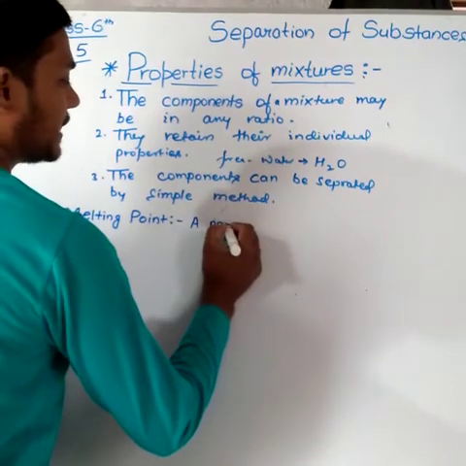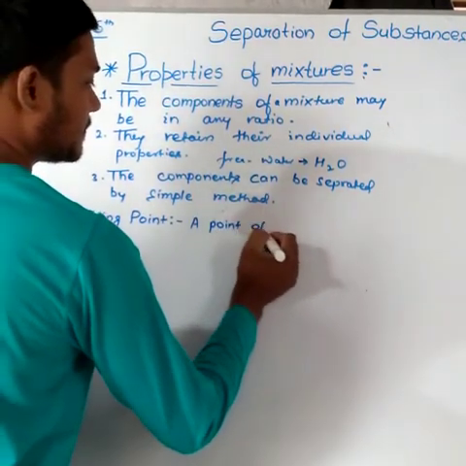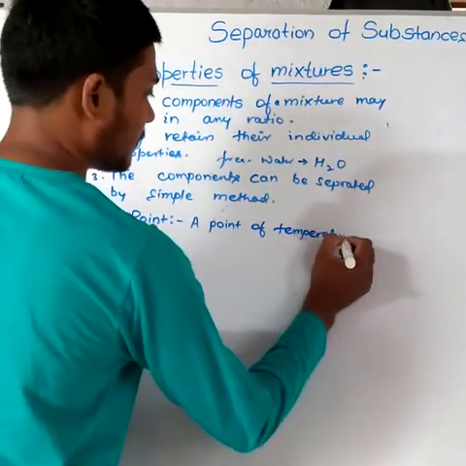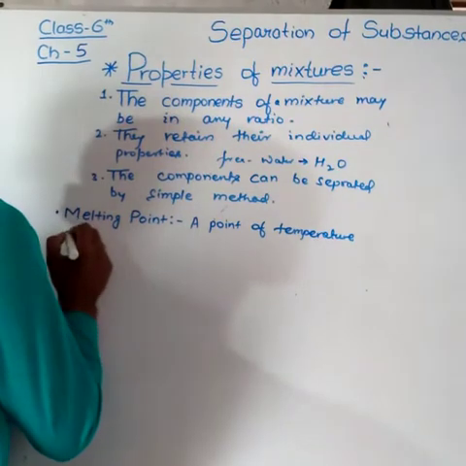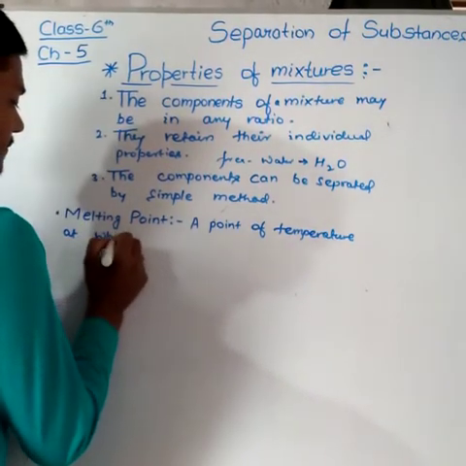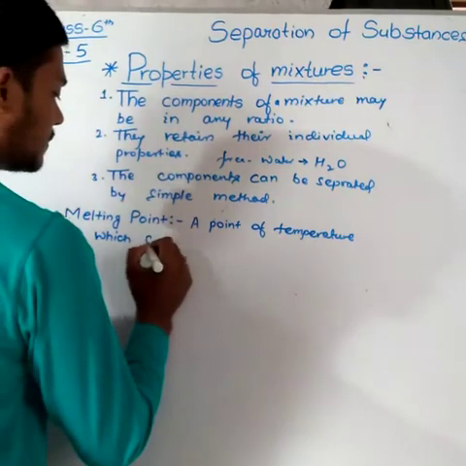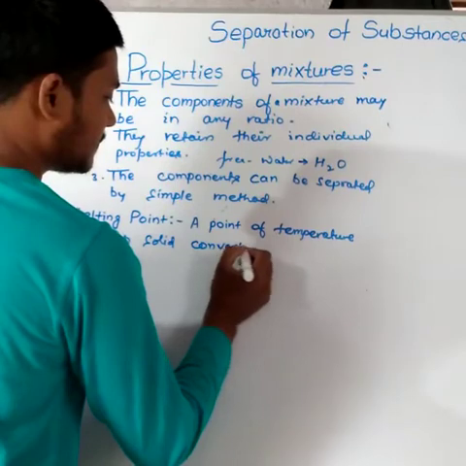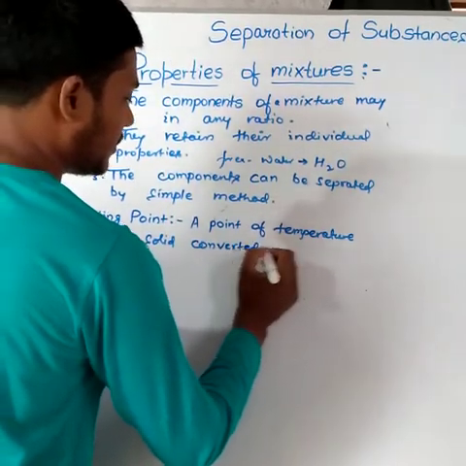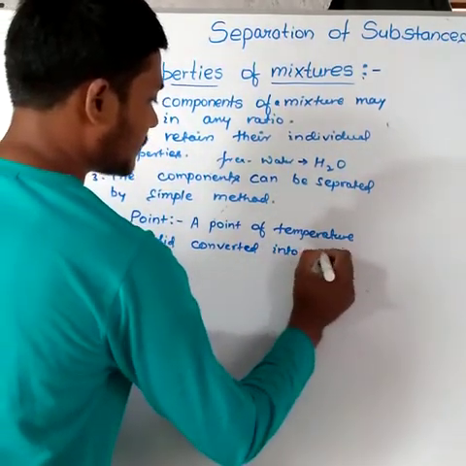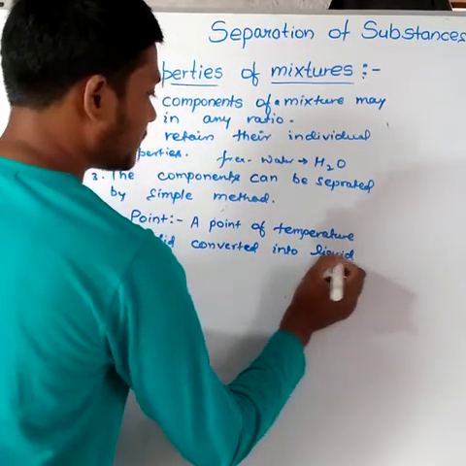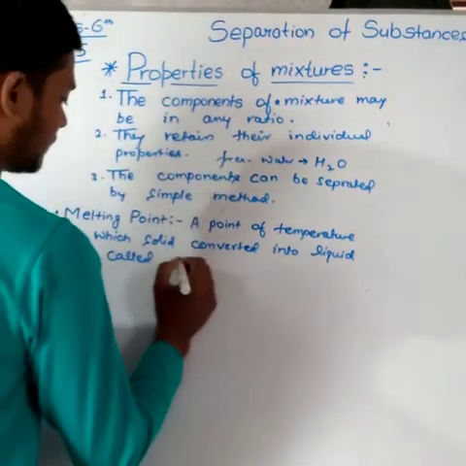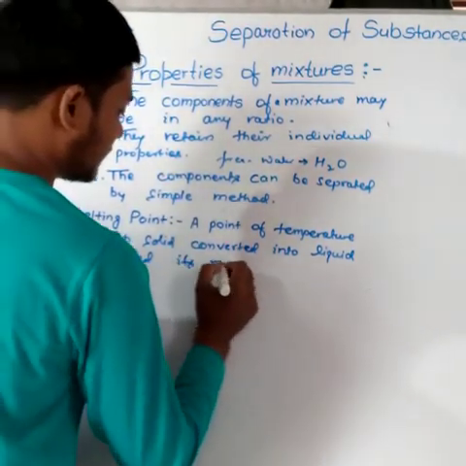A point of temperature at which a solid is converted into liquid is called its melting point.